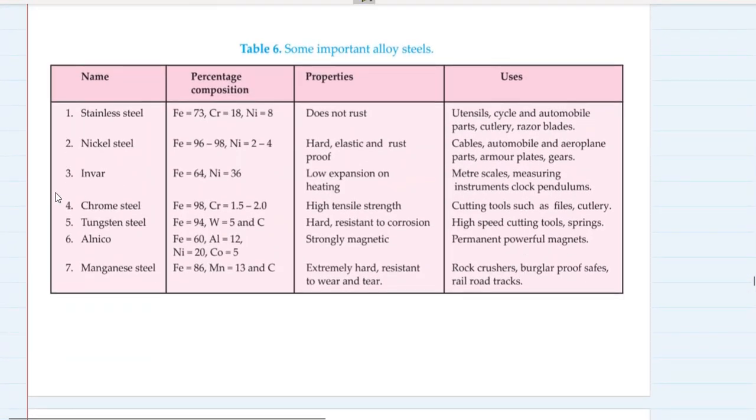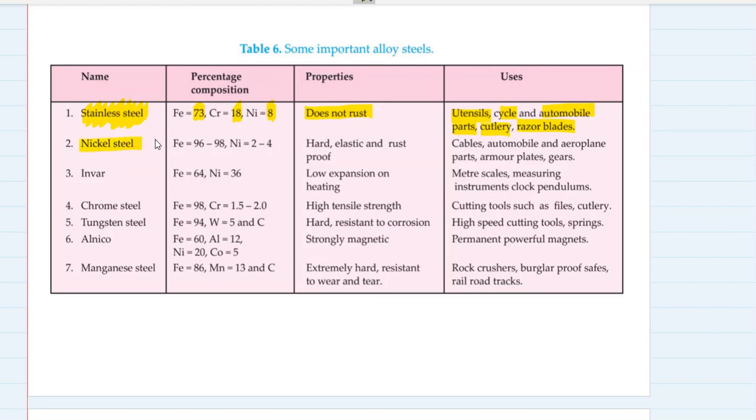Okay, so here we have some important alloys of steel. First is stainless steel. It has got 73% iron, 18% chromium, and 8% nickel. It does not contain carbon. Okay, its property is that it does not rust. It is used for making utensils, cycle and automobile parts, cutlery, razor blades, etc.